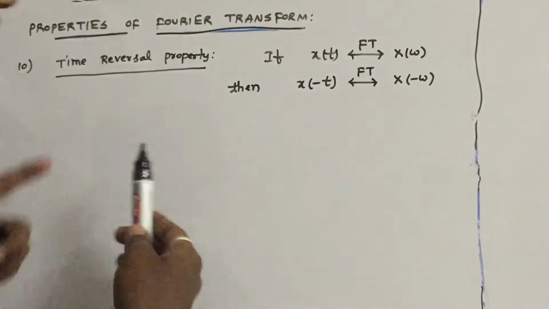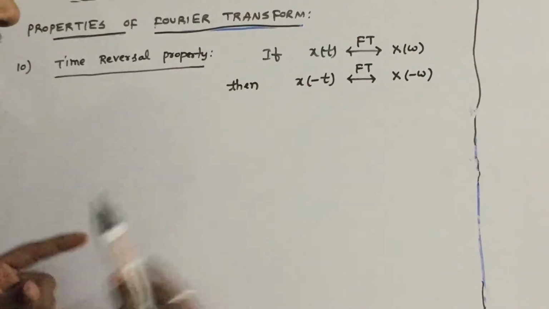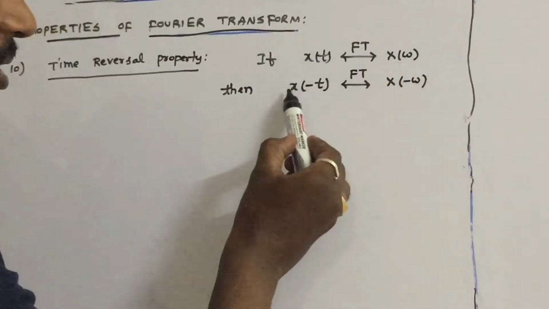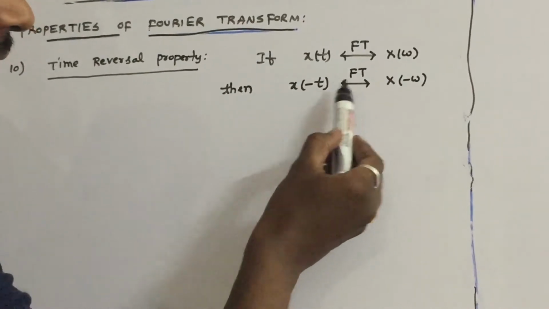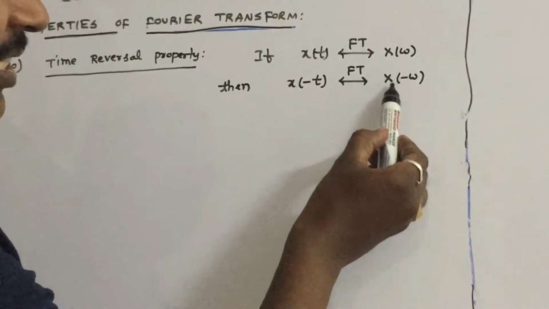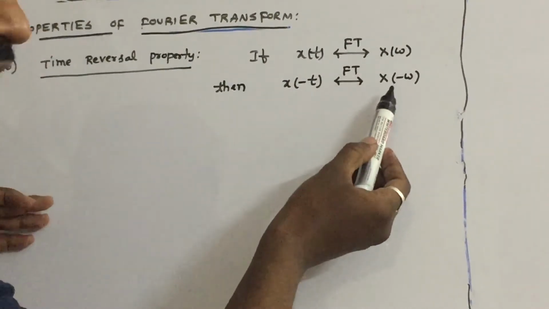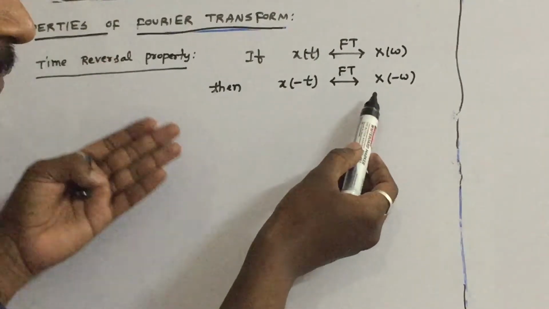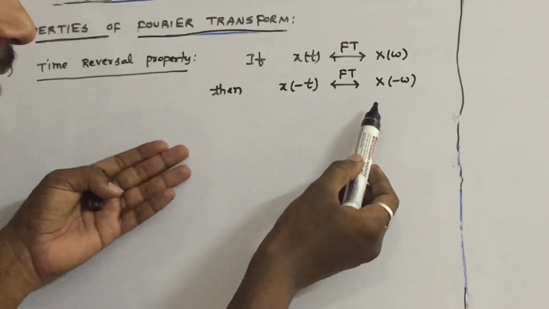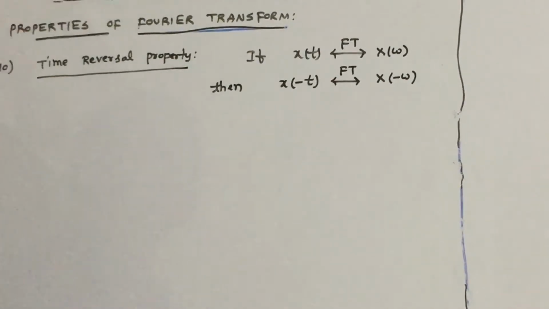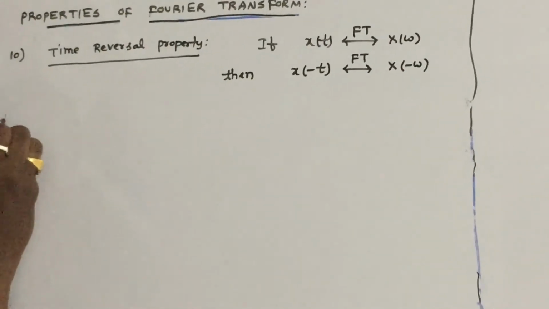What is the counterpart for exponential Fourier series coefficients? If x of t's exponential Fourier series coefficients are Cn, then x of minus t's exponential Fourier series coefficients are C minus n. I said earlier, exponential Fourier series coefficients and the Fourier transform are the same idea. The exponential Fourier series gives a discrete spectrum, whereas the Fourier transform gives a continuous spectrum. So let us prove this very simple property.